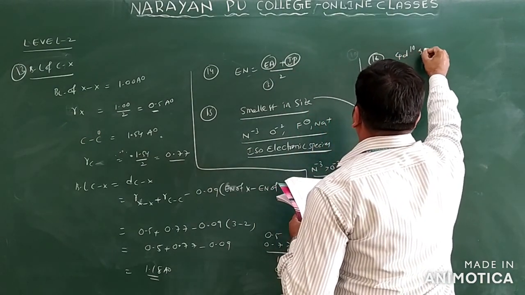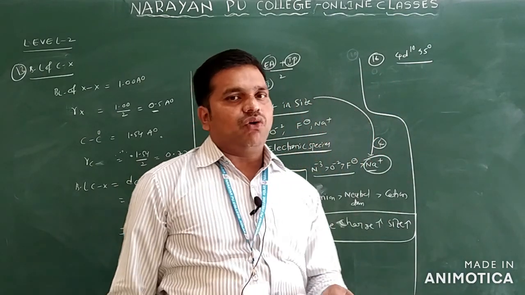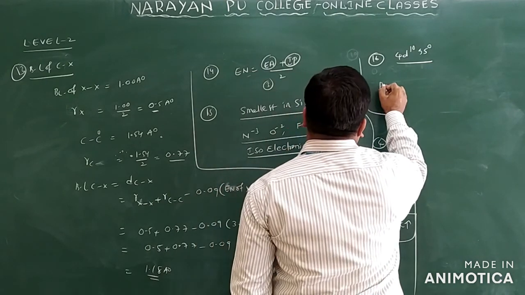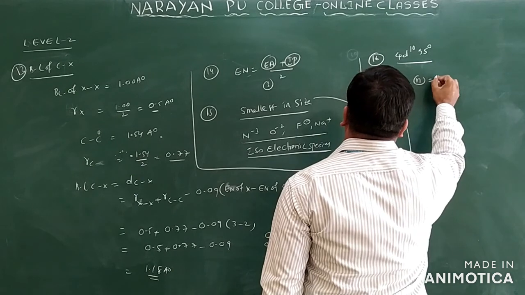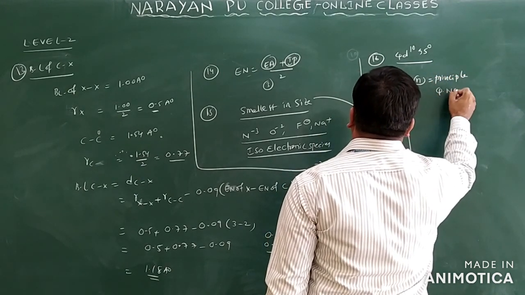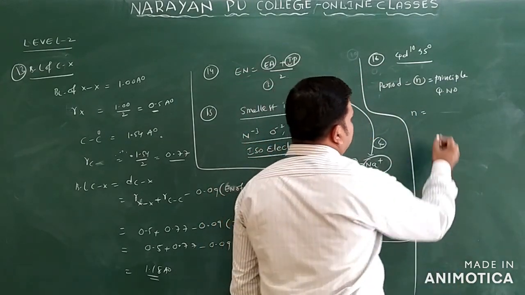4d10 is given, with 5s0. They are asking what period and what group it belongs to. You know how to find the period: you find the n value. What is n? This is the principal quantum number. Highest n value, 4 or 5? The highest n value is n equals 5.